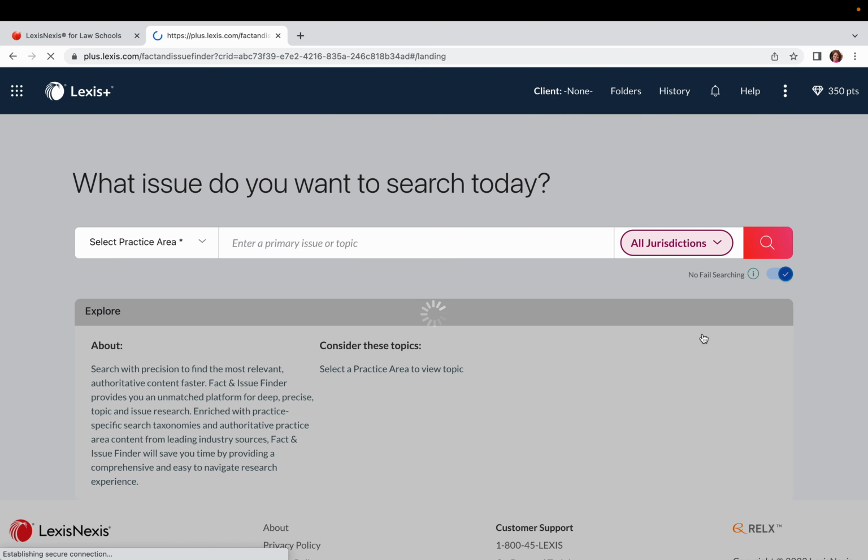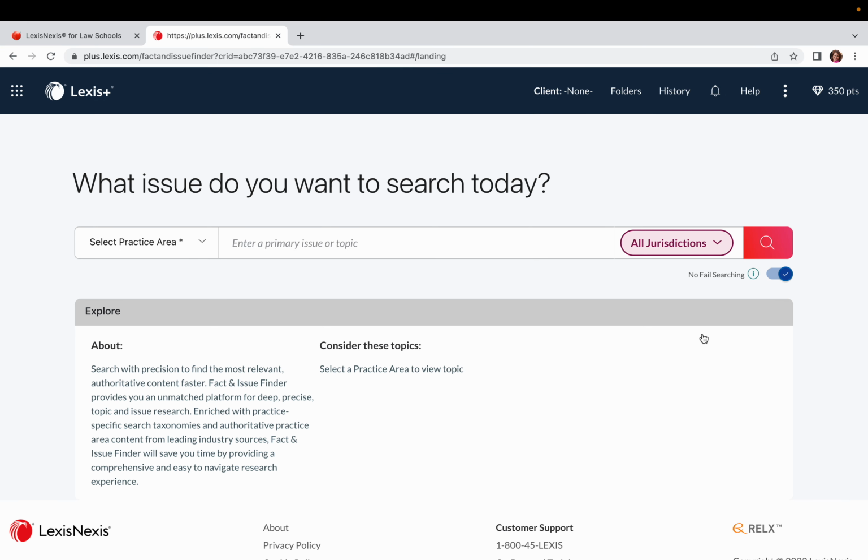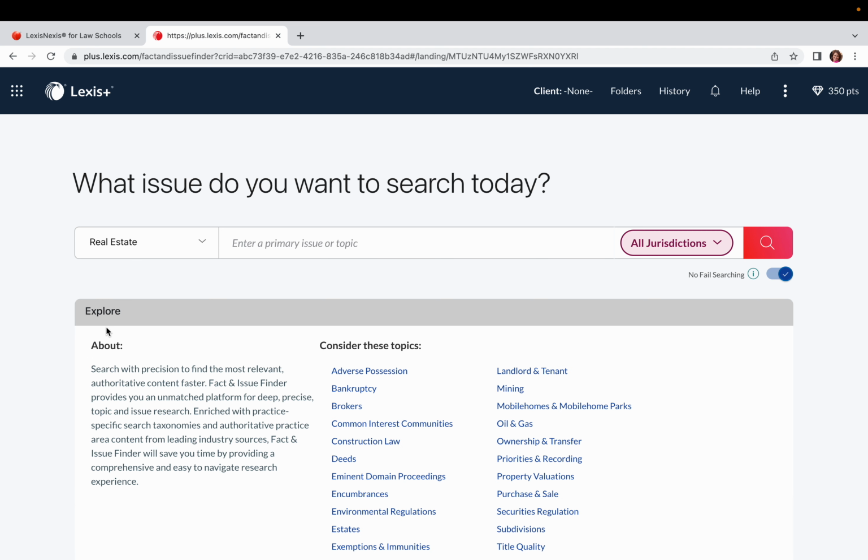Now attorneys are finding this really helpful because it brings together all the materials they need for a particular area of law that they might be litigating. And we've started with some of the most heavily litigated areas of law to add to this Fact and Issue Finder. So let's look at real estate law if we've got an issue regarding landlord tenants.